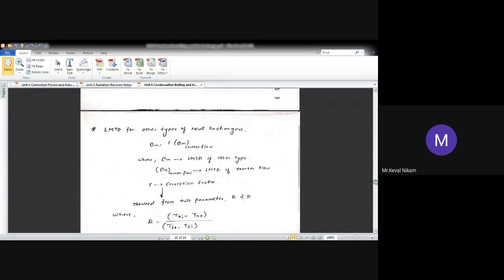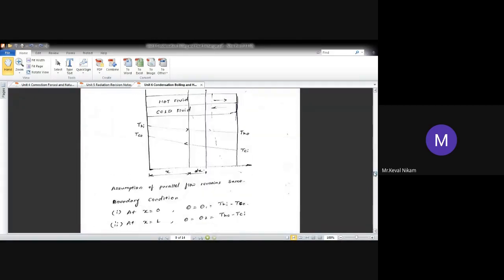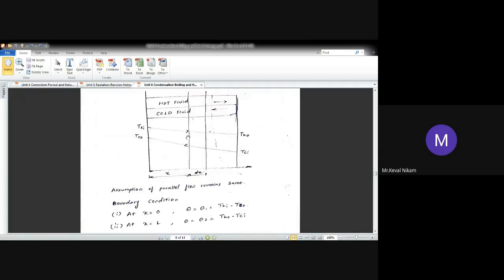How have I taken THI minus TCI? Look at this figure. THI यहाँ पे है और TCI यहाँ पे है. तो इन दोनों को अगर सब्सट्रैक्ट करता हूँ, definitely मेरे को temperature difference ज्यादा मिलेगा, rather than THI minus THO और THI minus TCO.